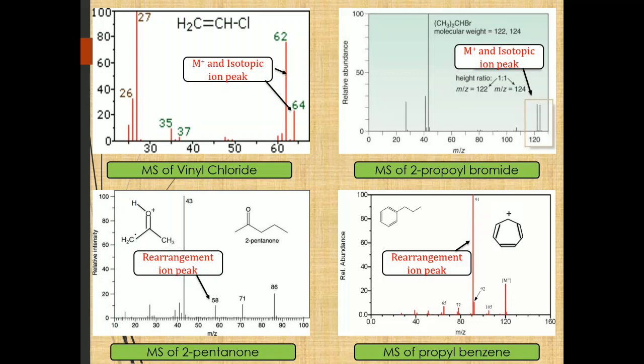From these peaks, we can easily conclude the molecular weight of an organic compound, the route of fragmentation, and different aspects of the fragmentation procedure. So, in this module, till now, we have gone through 13 different types of ions, from molecular ion up to the even electron ion, that are formed in the mass spectrometer during the ionization and fragmentation process. These ions are useful in the interpretation of mass spectra and useful to study the mechanism of fragmentation.